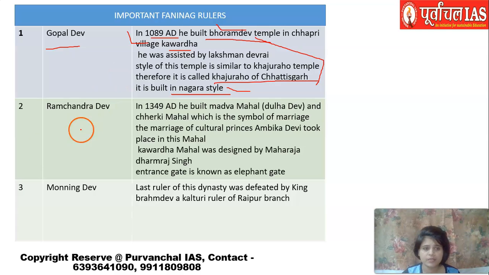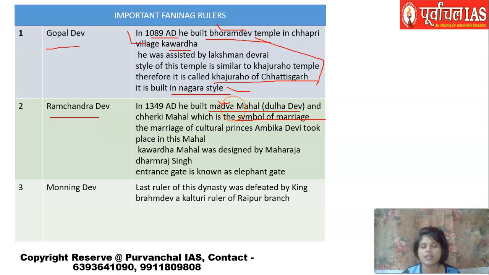The next important ruler here is Ramchandra Dev. He built the Madhva Mahal for Dulha Dev. Dulha Dev is one of the gods worshipped by some of the tribes, and this Madhva Mahal is built there. Basically, it is the symbol of marriage.